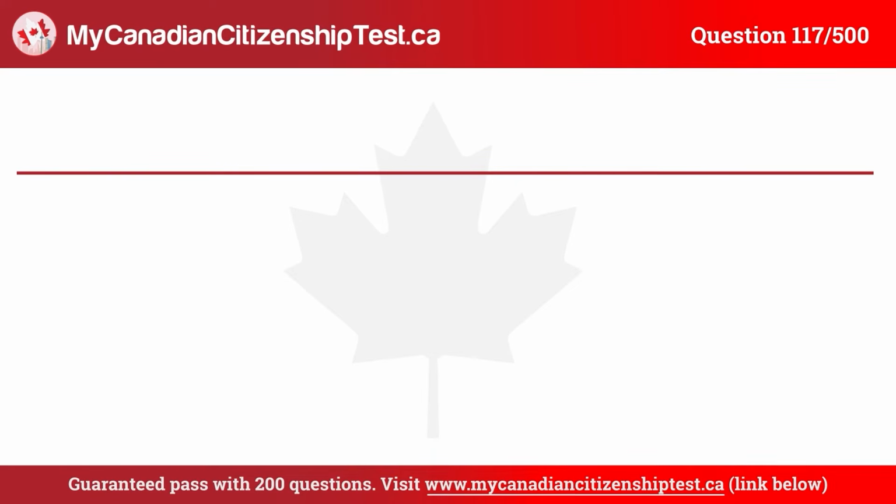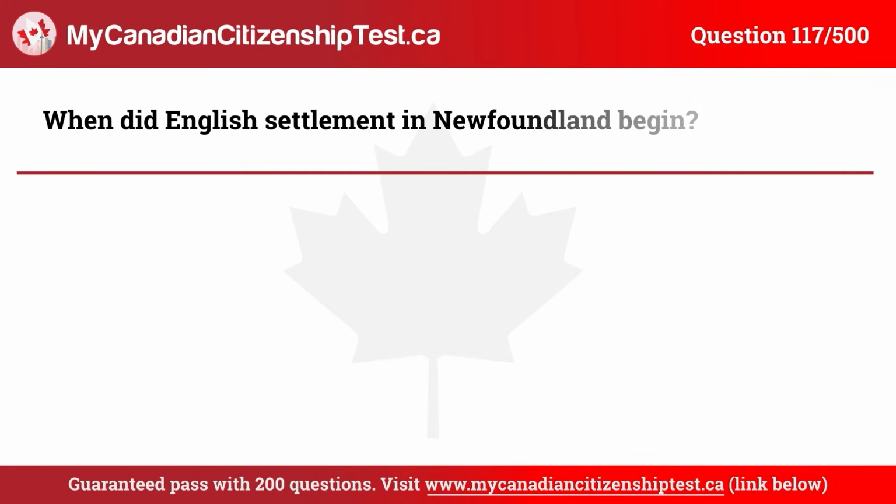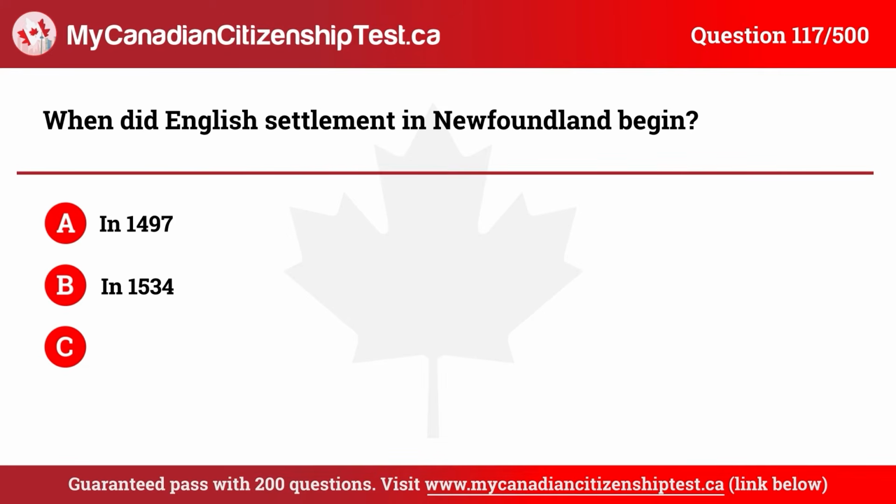Question 117. When did English settlement in Newfoundland begin? A. In 1497. B. In 1534. C. In 1600. D. In 1610. The correct answer is D. In 1610.